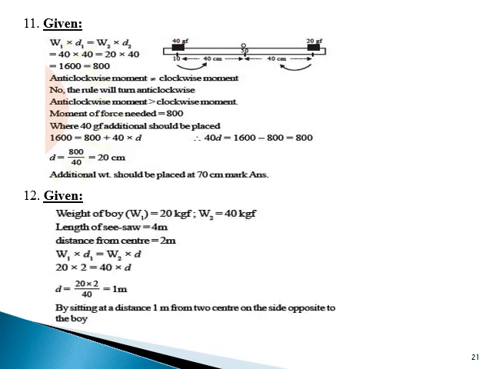Discuss the 11th and the 12th numerical. The 11th one: Figure 1.33 shows a uniform meter rule placed on a fulcrum at its midpoint O, having a weight of 40 gf at the 10 cm mark and a weight of 20 gf at the 90 cm mark. Is the meter rule in equilibrium? If no, how will the rule turn? How can the rule be brought into equilibrium by using an additional weight of 40 gf?